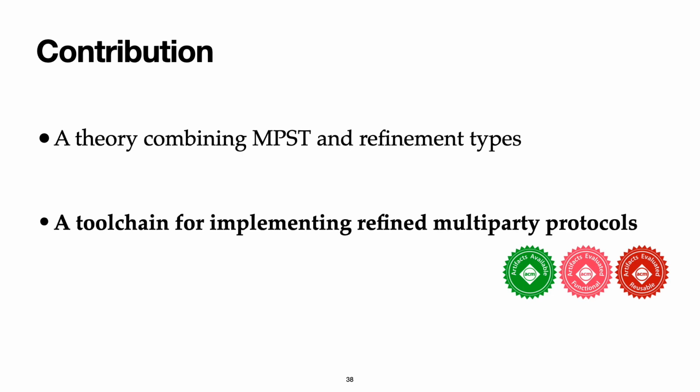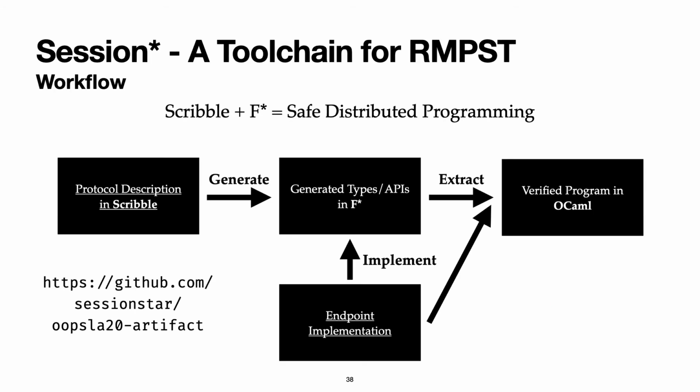For the second part, I'm going to introduce the toolchain for implementing refined multi-party protocols. We present the workflow of our toolchain, Session Star, in this slide. The development process begins with a protocol description in Scribble, a multi-party protocol description language. Then, a code generator generates F-star APIs and types from the Scribble protocol after validating the protocol.